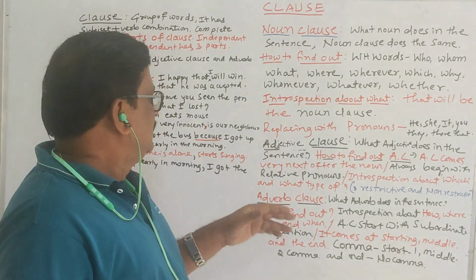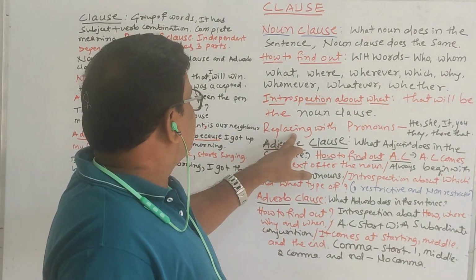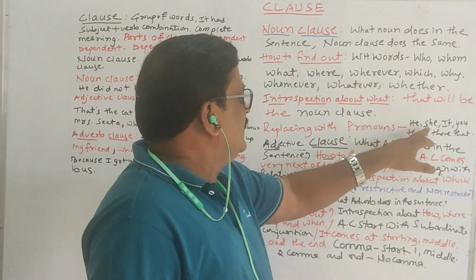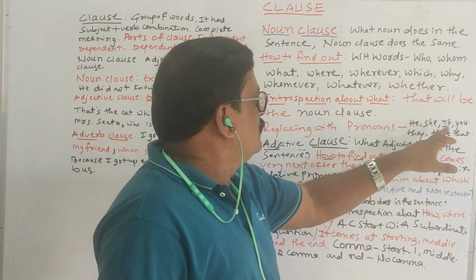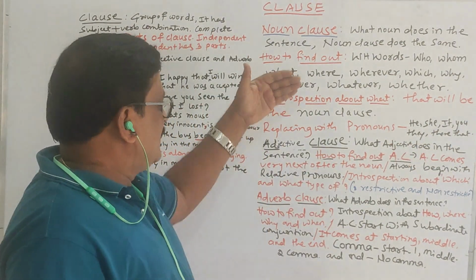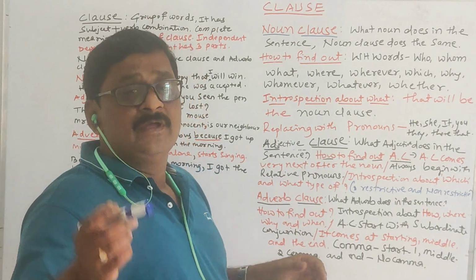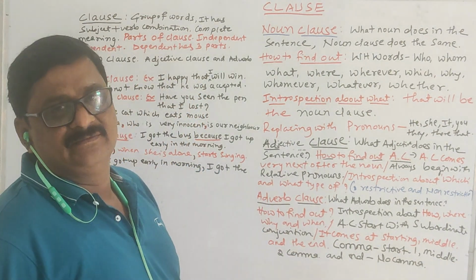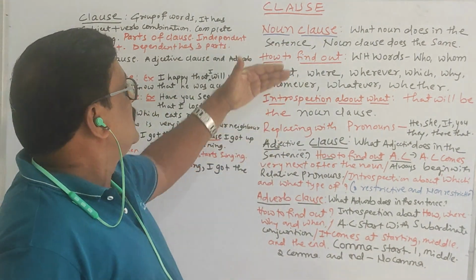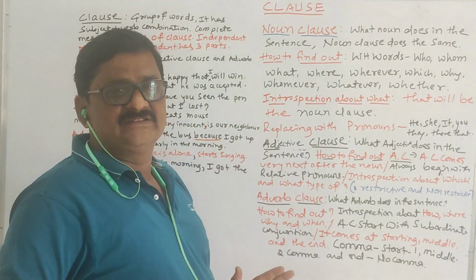Got it? Then replacing with pronouns: he, she, it, you, they, there and that. In noun clauses, you are able to replace them with pronouns. So these are the three techniques, the three ways to find out the noun clause.